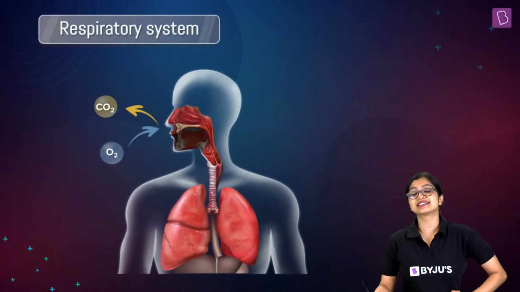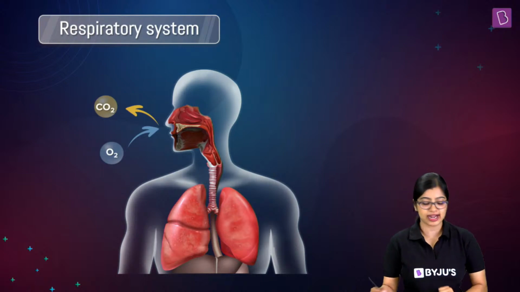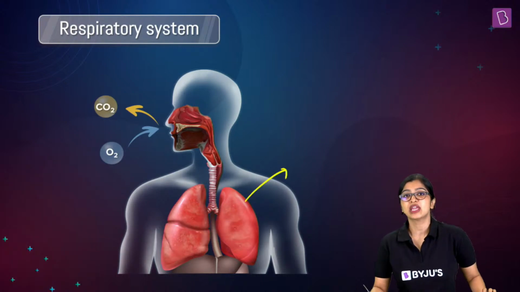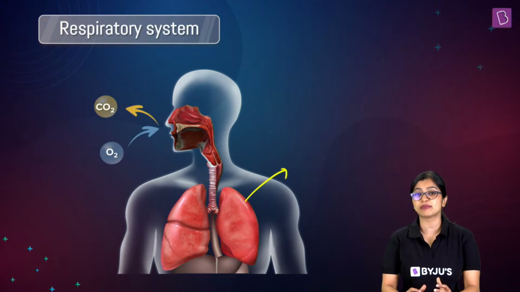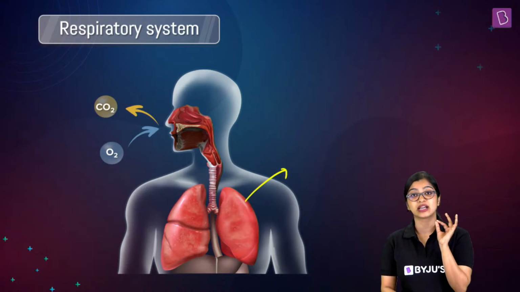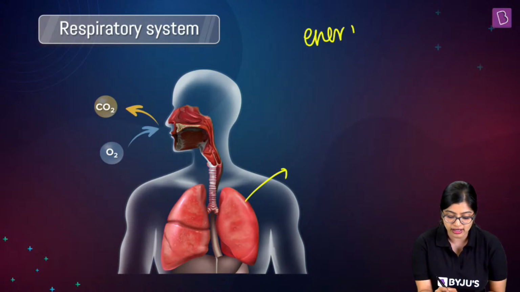Okay, all right. So guys, now that we've understood the working model of the lungs, let's understand the science behind it because it's important that we do understand that as well. So now when we look at this here, we know that the lungs are part of the respiratory system, right? Or rather, we will call it the main respiratory organ in our body. And with the help of the respiratory system, oxygen is made available to the body. And we know that oxygen is required for getting energy, right?